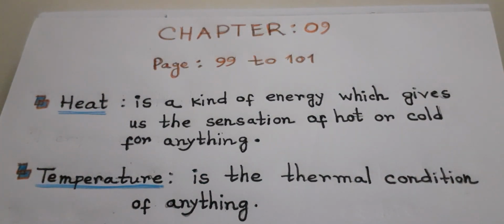But there is a key difference between heat and temperature. Heat is a kind of energy which gives us the sensation of hot or cold for anything. On the other hand, temperature of anything is the measure of how hot or cold the thing is. That is, temperature is the thermal condition of anything.